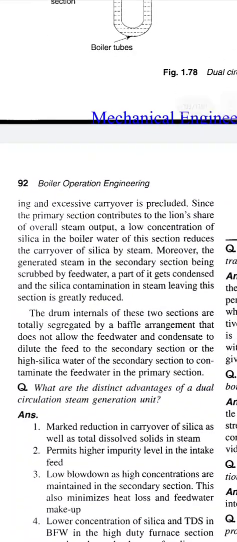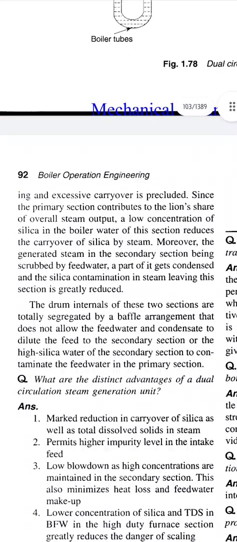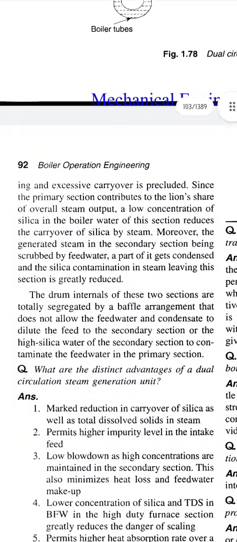Since the primary section contributes the lion's share of overall steam output, a low concentration of silica in the boiler water of this section reduces the carryover of silica by steam. Moreover, the steam generated in the secondary section is scrubbed by feed water, a part of it gets condensed, and the silica contamination in steam leaving this section is greatly reduced.